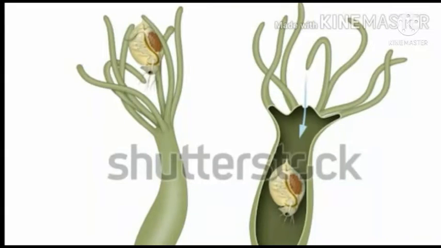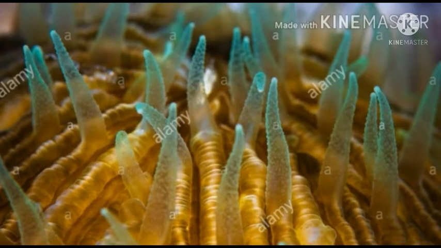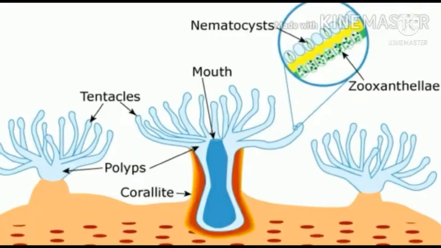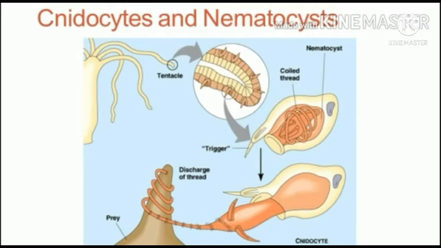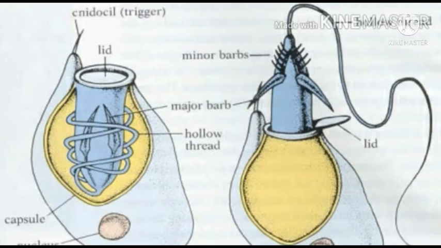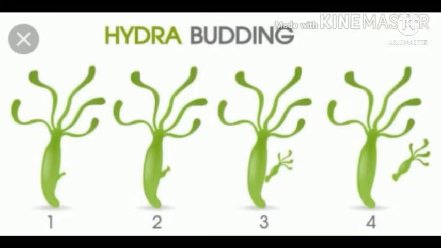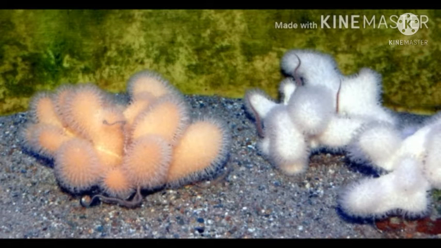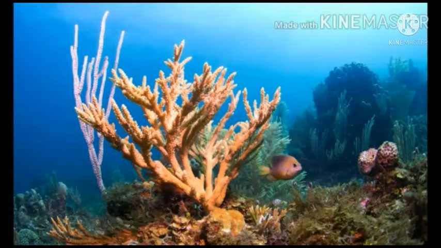Mouth is surrounded by short and slender tentacles. They possess specialized cells called cnidoblasts, which bear stinging organoids called nematocysts. Nematocysts serve the function of paralyzing the prey by injecting poison or to hold the prey. Asexual reproduction is by budding and sexual reproduction is by gamete formation. Cnidarians, like corals, have a skeleton made up of calcium carbonate.